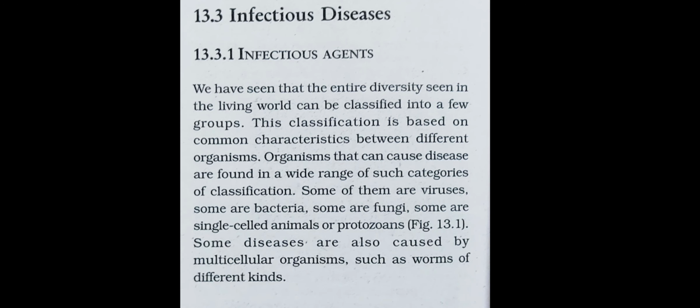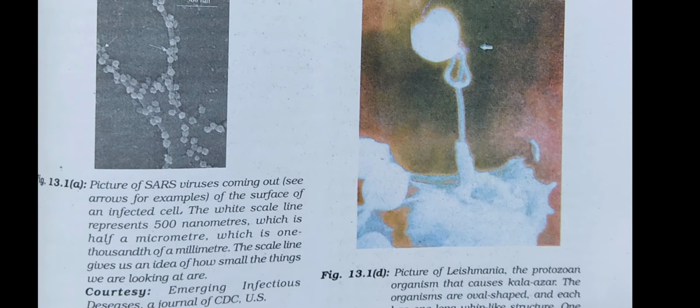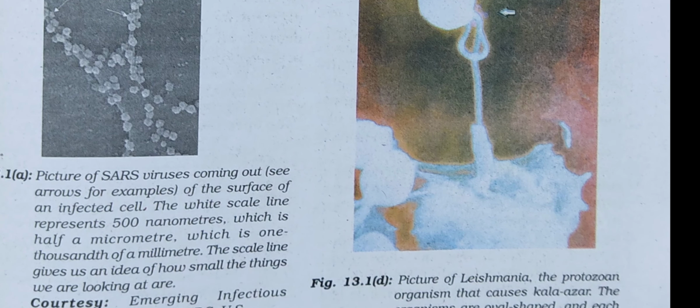These are all caused by viruses. Protozoans are also infectious agents. Protozoans cause malaria and kala-azar. These diseases are caused by protozoans.